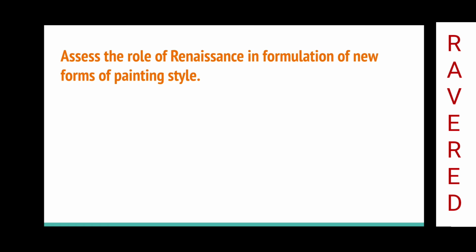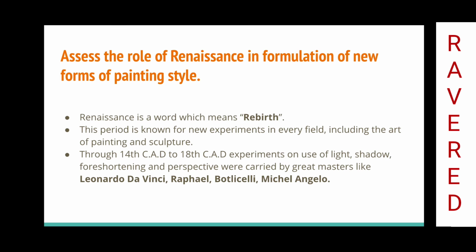Assess the role of Renaissance in formulation of new forms of painting style. Renaissance is a word which means rebirth. This period is known for new experiments in every field, including the art of painting and sculpture. Through 14th century AD to 18th century AD, experiments on use of light, shadow, foreshortening, and perspective were carried out by great masters like Leonardo da Vinci, Raphael, Botticelli, Michelangelo.